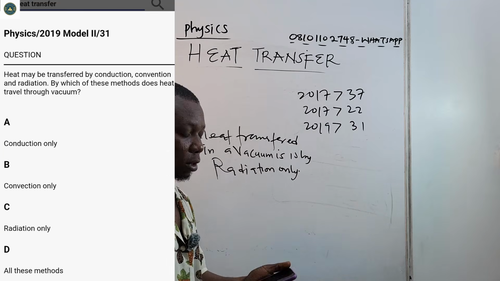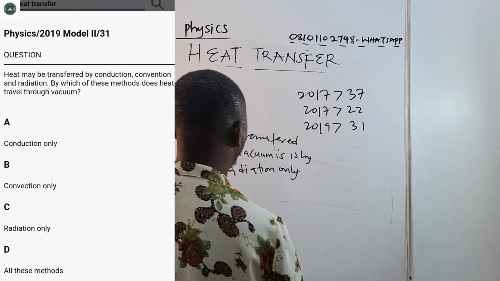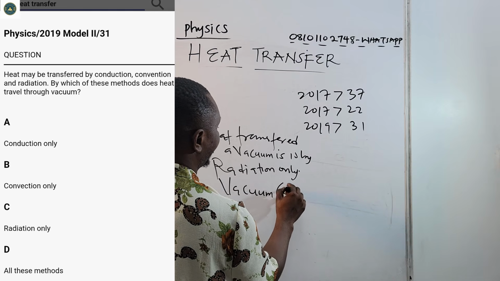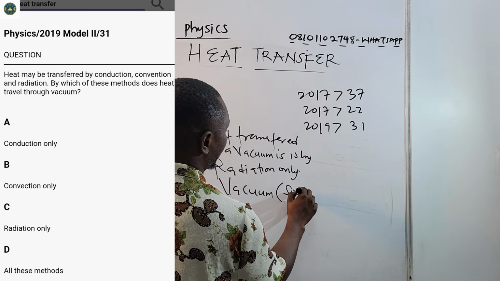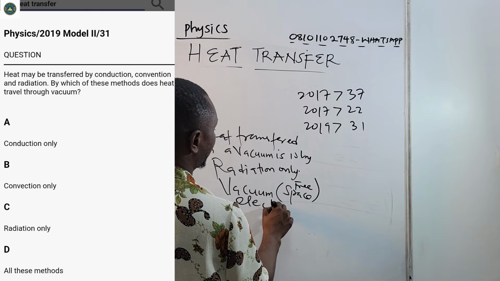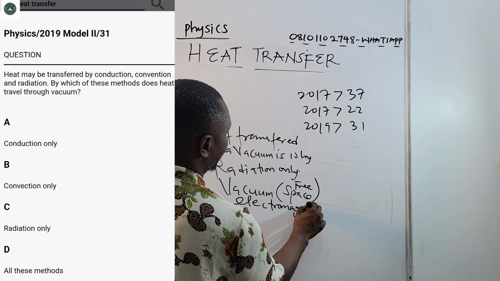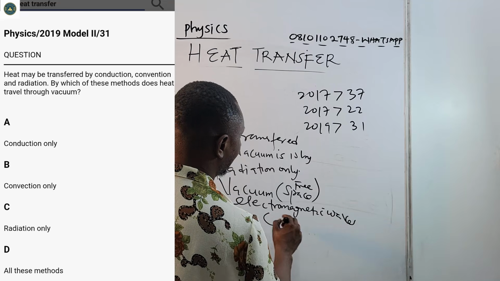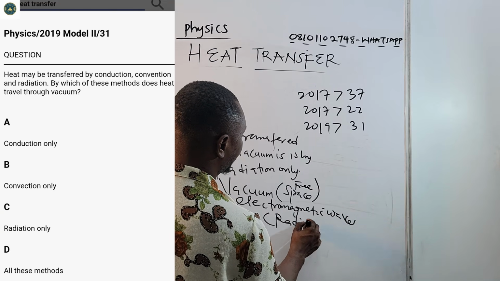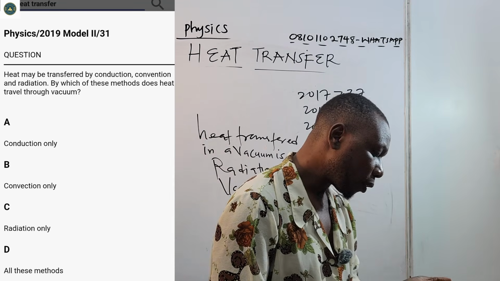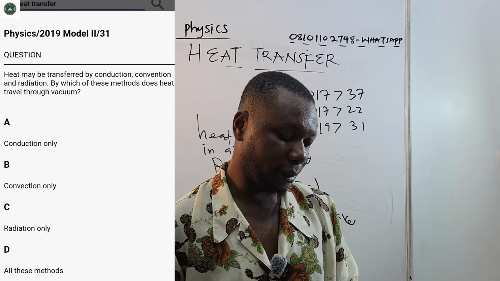When you talk about vacuum, you talk about free space. Free space undergoes electromagnetic waves. Examples of electromagnetic waves include radio waves. So the correct answer there is C, radio waves.